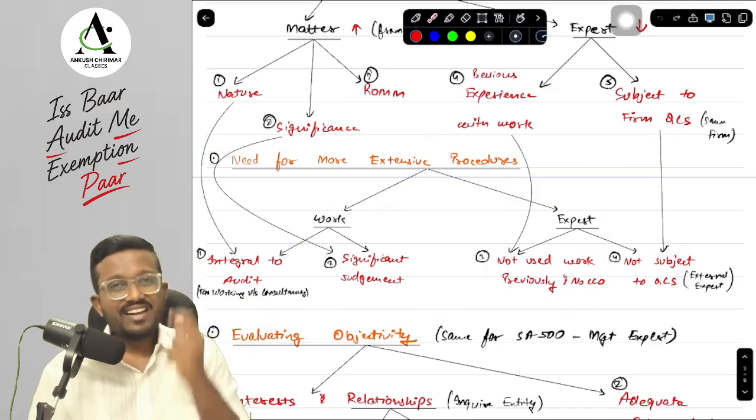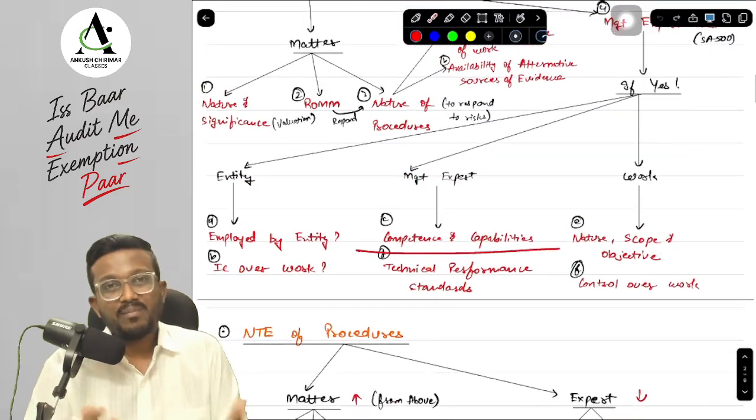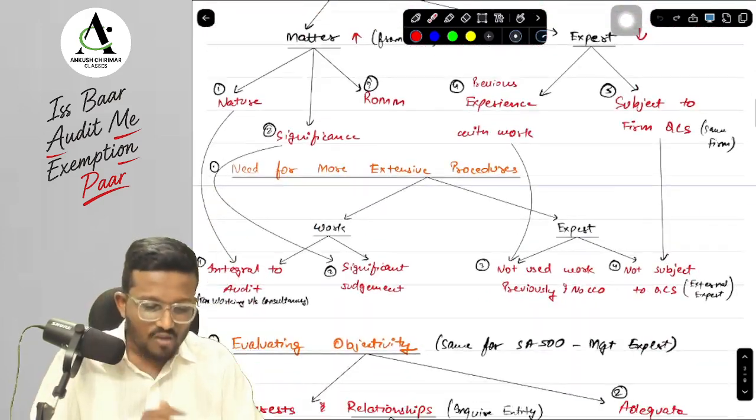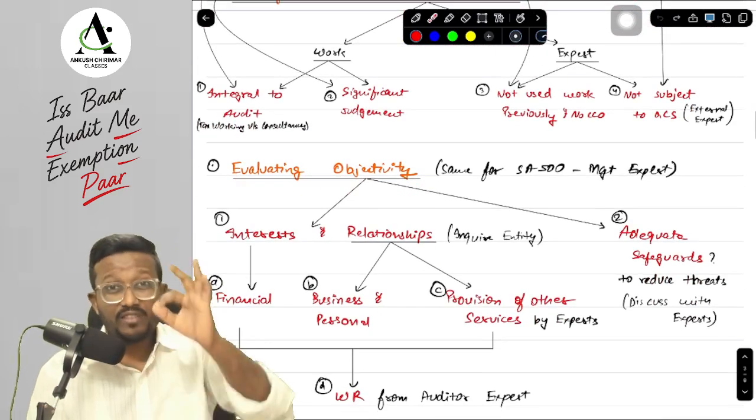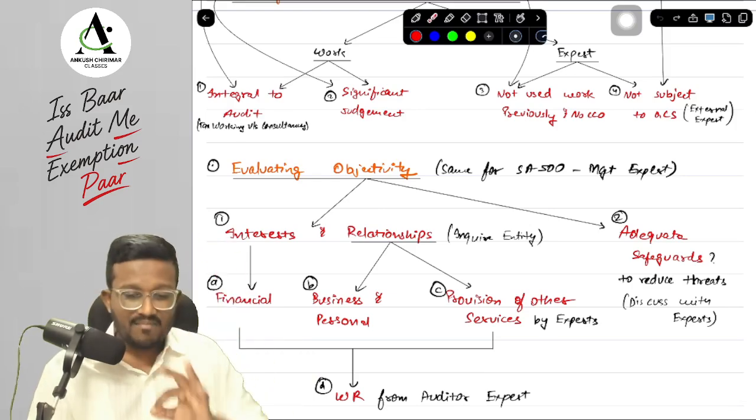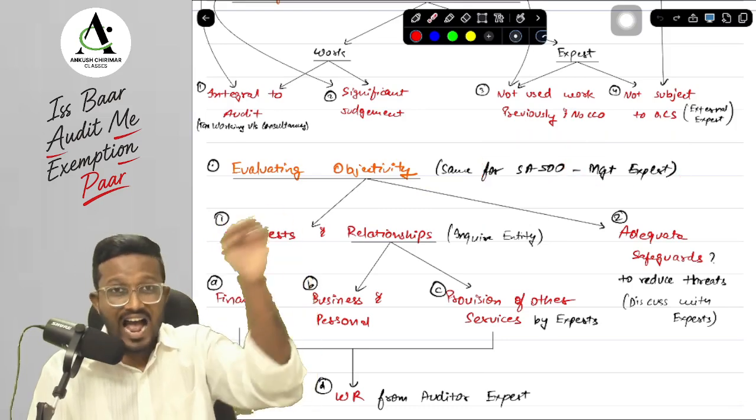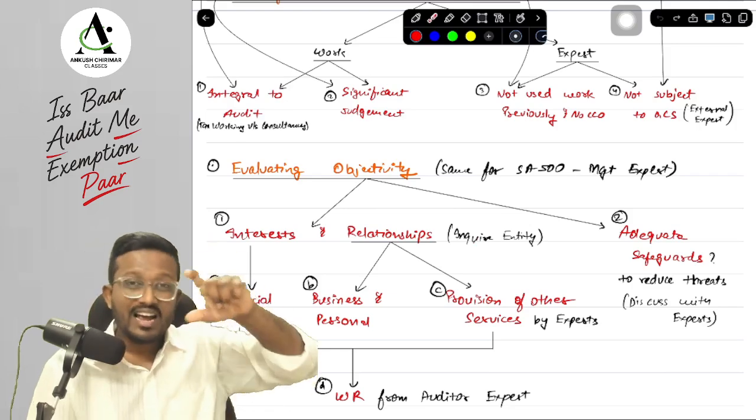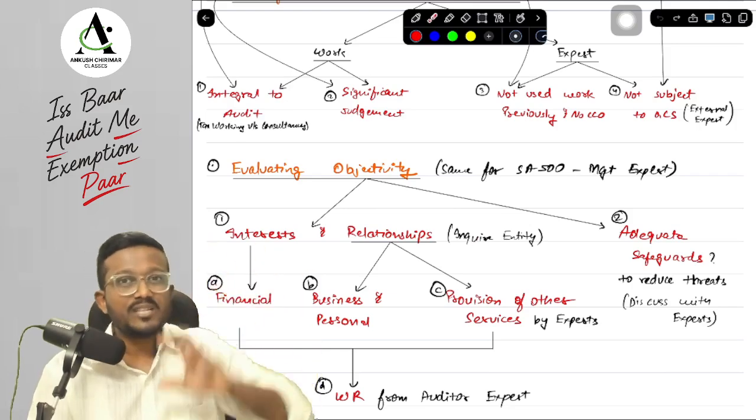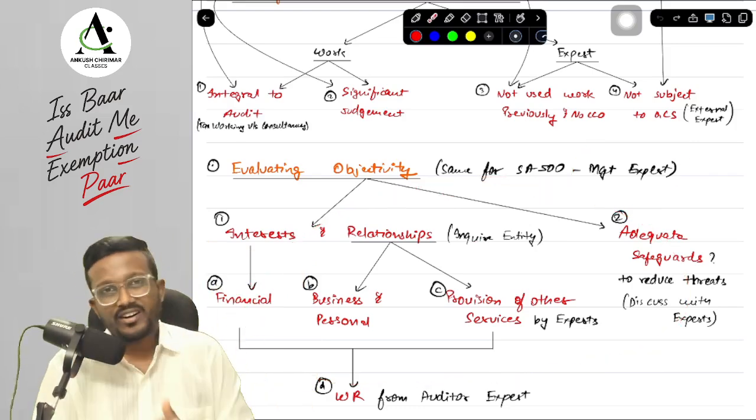Okay, yes sir. Next is what, sir? Here we were talking about competence and capability above. What about objectivity, sir? So now we are evaluating the objectivity of the auditor's expert, and this same answer will apply when we are evaluating the objectivity of a management expert as per SA 500. I haven't told you there, but here I am telling you that this particular answer will come if the question asks that you have to evaluate the objectivity of the management expert. This is the only answer that will come for the management expert and for the auditor's expert as well.